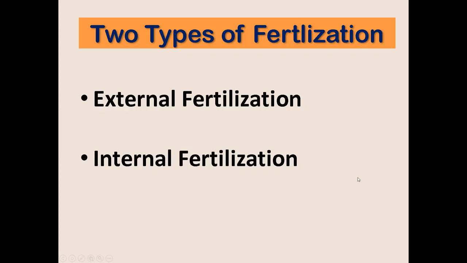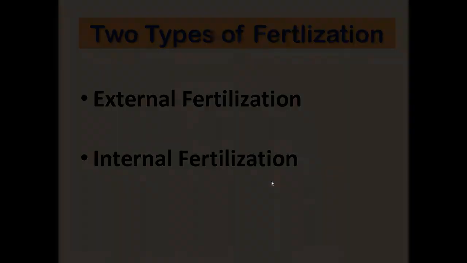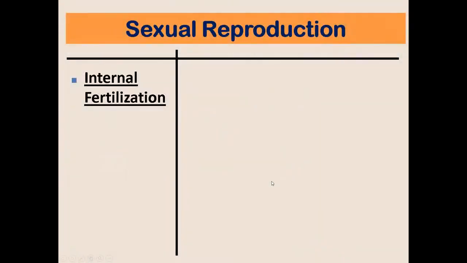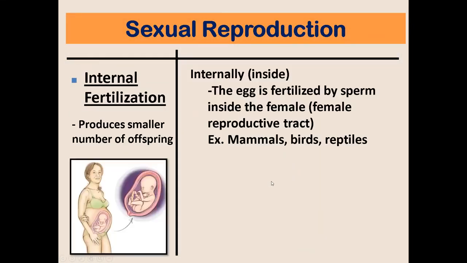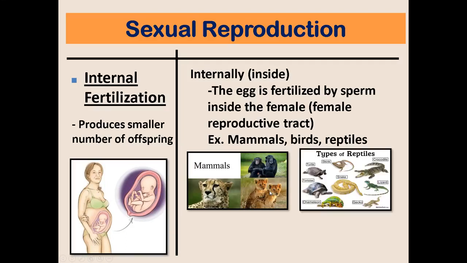There are actually two types of fertilization, external fertilization and internal fertilization. Let us talk about internal fertilization. Remember that internal fertilization produces a smaller number of offspring. And from the word internal, the egg is fertilized by the sperm inside the female reproductive organ.